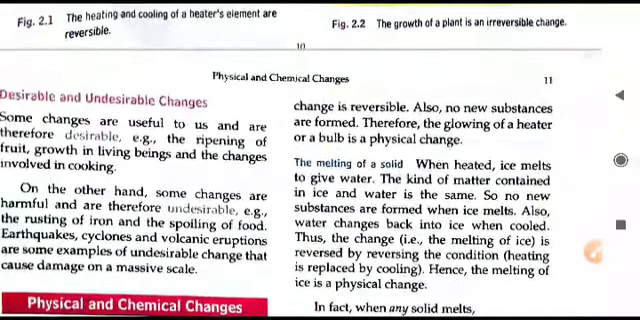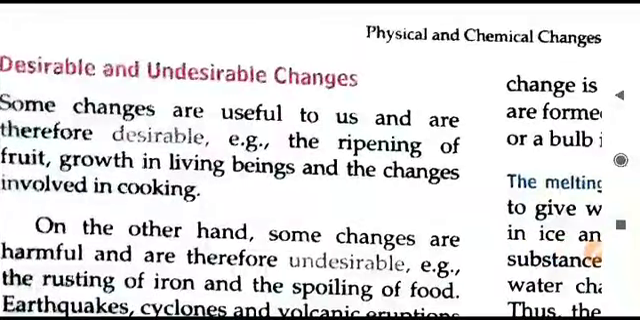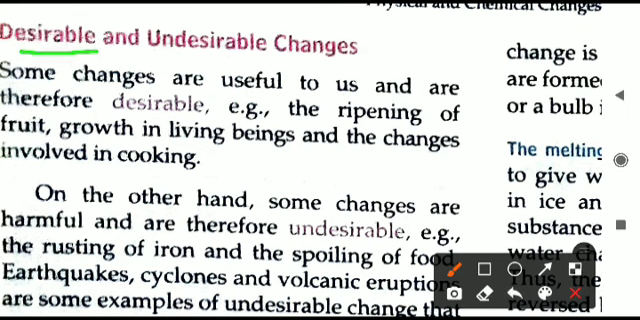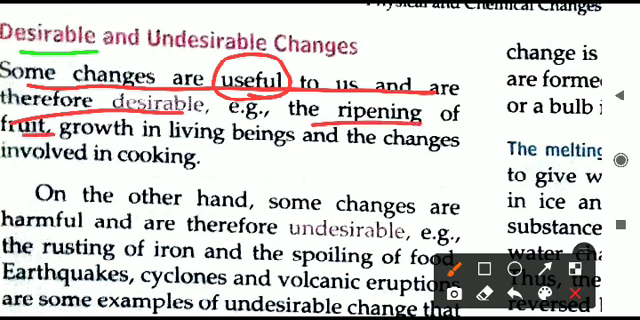Let us now move on to the desirable and undesirable changes. Desirable changes are something we desire, that we want to happen, and we want them to happen because they are useful. So if any change is useful to us, it is called desirable. Like ripening of fruit: if fruits don't get ripened, we cannot enjoy the delicious fruits. So the ripening of fruit is a desirable change.